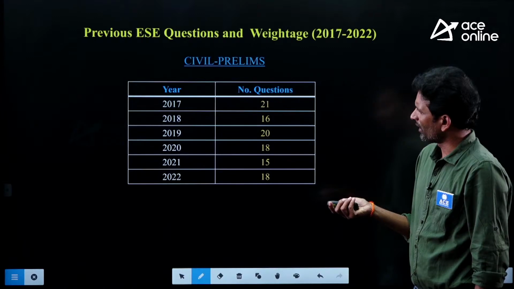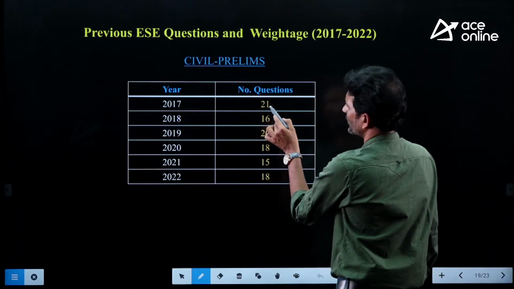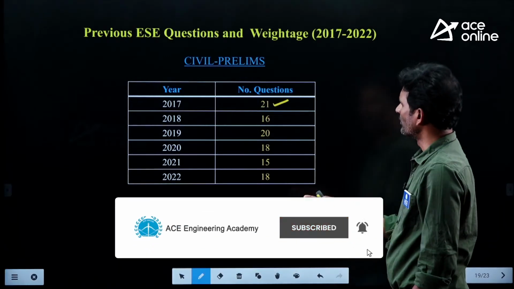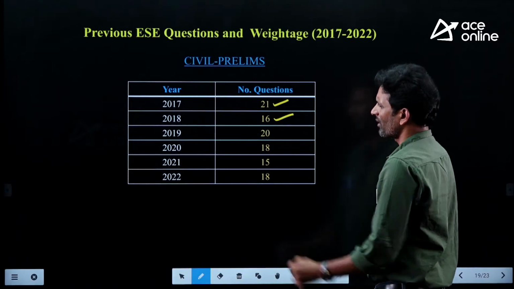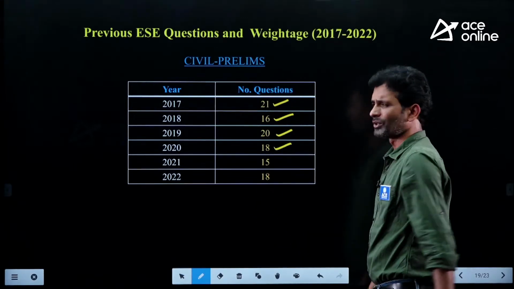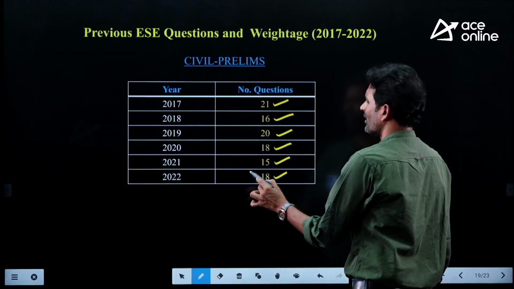Whereas for civil, in 2017 there were 21 questions from this subject, so it's very good weightage. In 2018 it was 16 questions, in 2019 again 20 questions, in 2020 we had 18 questions, in 2021 we had 15 questions, and in 2022 again 18 questions.